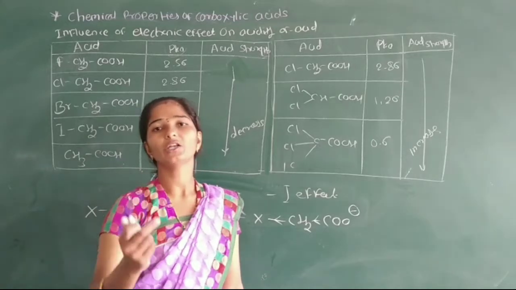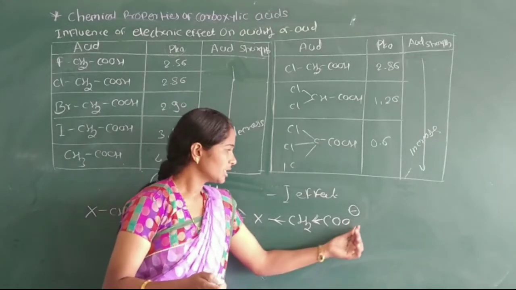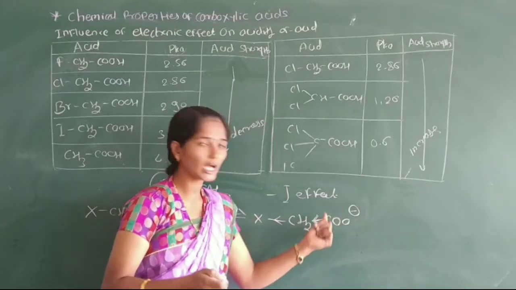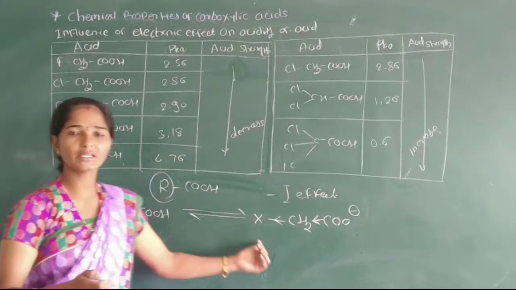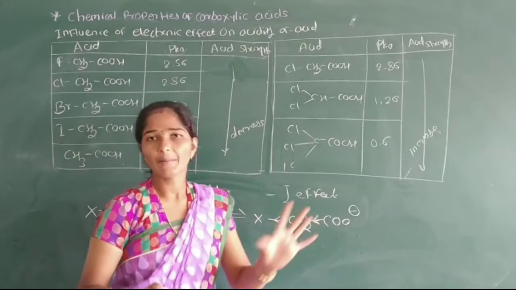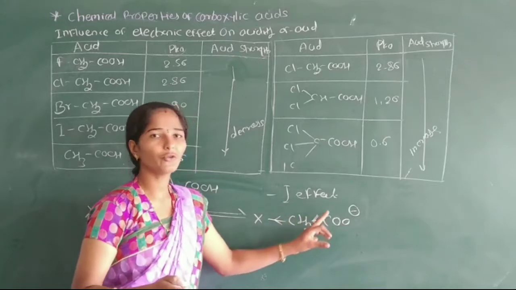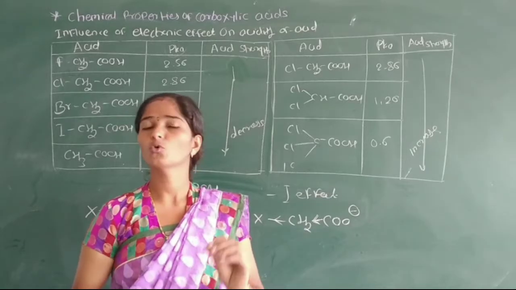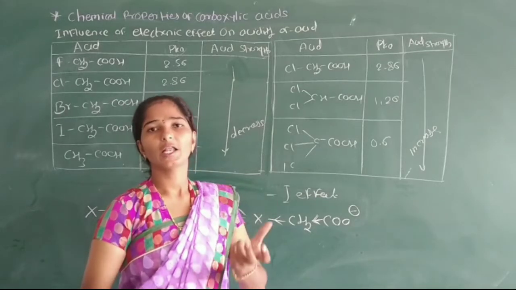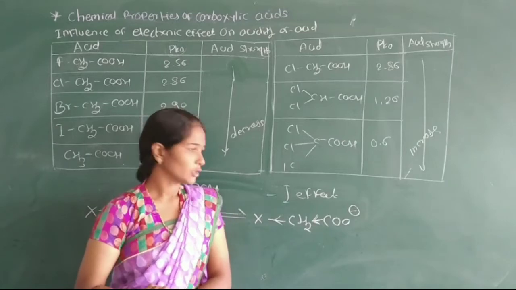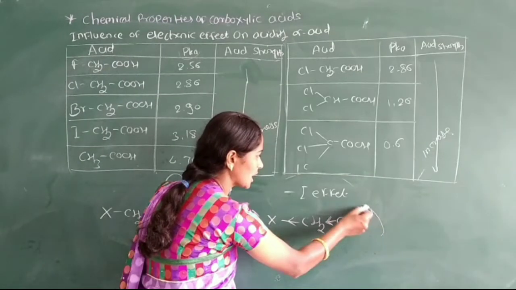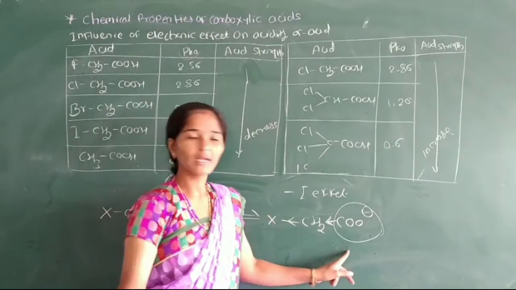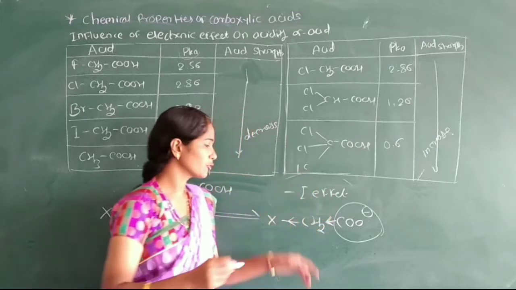It carries an electron withdrawing inductive effect. And this negatively charged carboxylate ion of the haloacetic acid gets stabilized by the negative I effect of the halogen atoms. We know that this halogen atom is more electronegative and has an electron withdrawing inductive effect. Therefore, the formation of this carboxylate ion of the haloacetic acid gets stabilized by the minus I effect of the halogen atom.